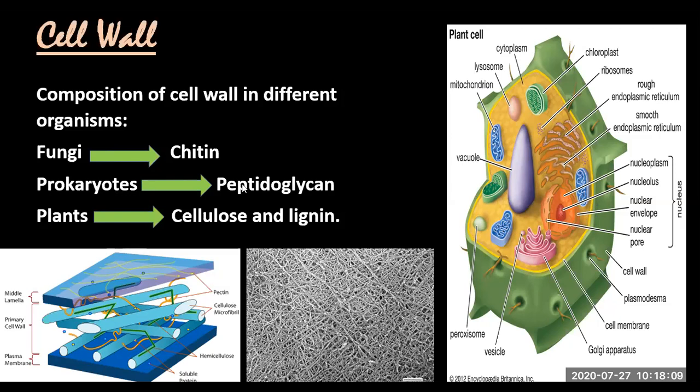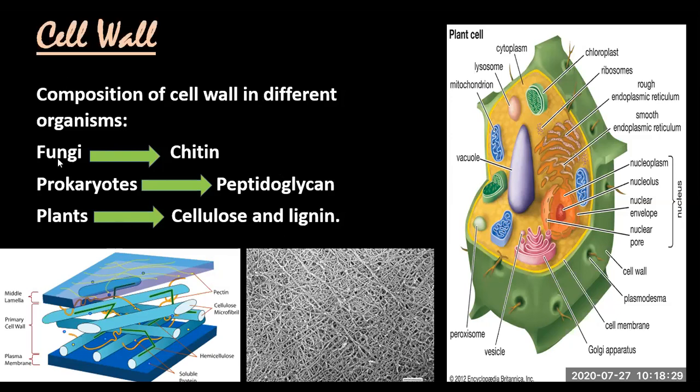So prokaryotic cell wall is made up of peptidoglycan, while in plants, I told you earlier, the cell wall is made up of cellulose and lignin. Simple cellulose is also correct. Two chemicals are involved, cellulose and lignin.